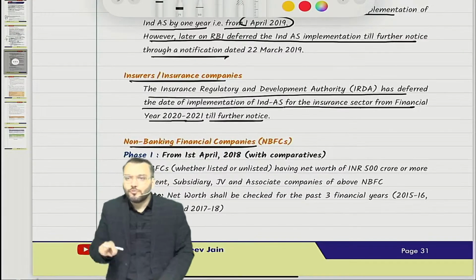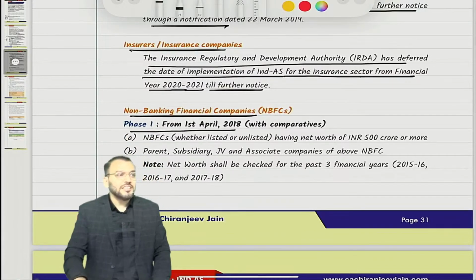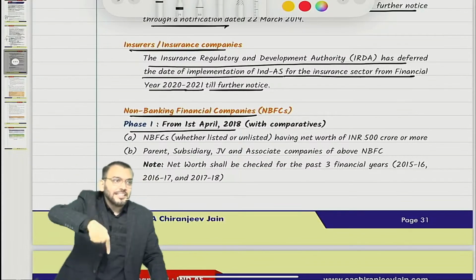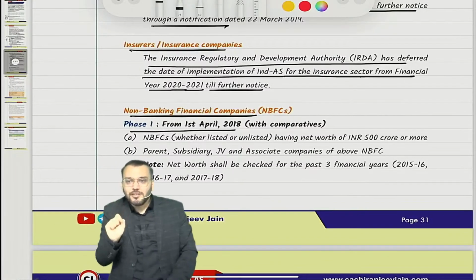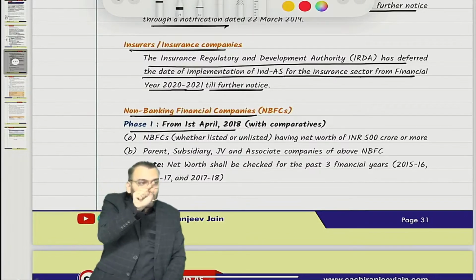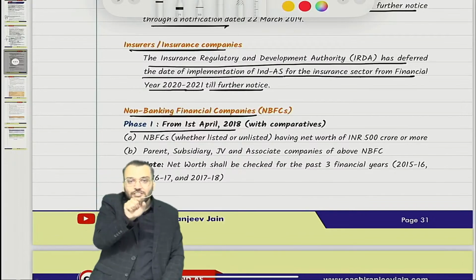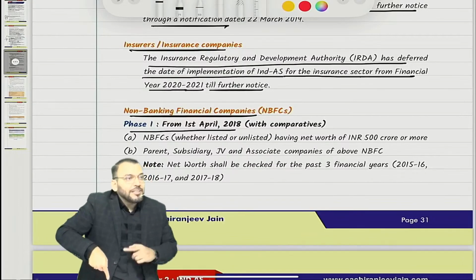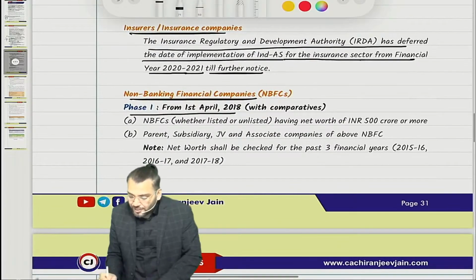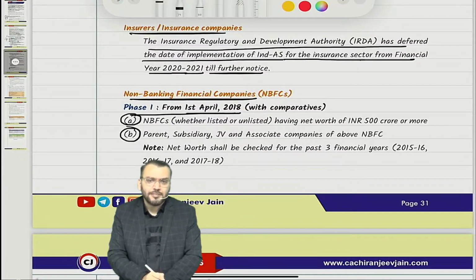It has been given in two phases. Phase 1 is from 1st April 2018. The years you can remember: on a voluntary basis 1st April 2015, then 16, then 17, then 18, and then the second phase 19. So for the NBFC phase 1 from 1st April 2018, the same rules have been given.